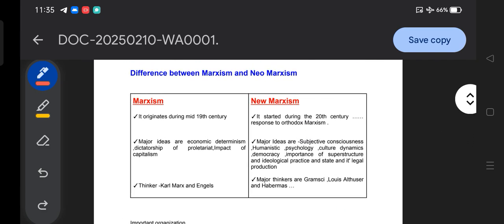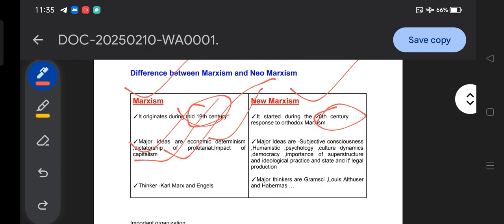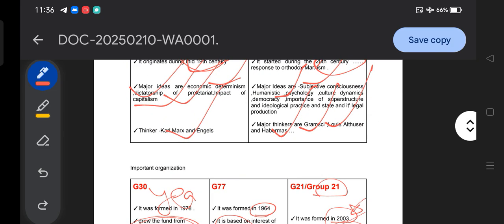In the last session we discussed what Marxism and New Marxism are. Marxism originated in the 19th century, New Marxism in the 20th century. The major ideas of Marxism: economic determinism, dictatorship of the proletariat and the impact of capitalism. While in New Marxism the major ideas are subjective consciousness, humanistic psychology, cultural dynamics, democracy and so on. Major thinkers in Marxism: Karl Marx and Friedrich Engels and others. In New Marxism we study Gramsci, Louis Althusser, Habermas. So this is a quick revision of the last class.